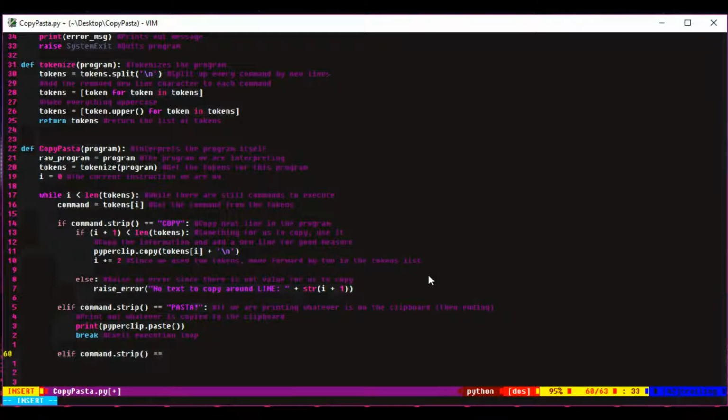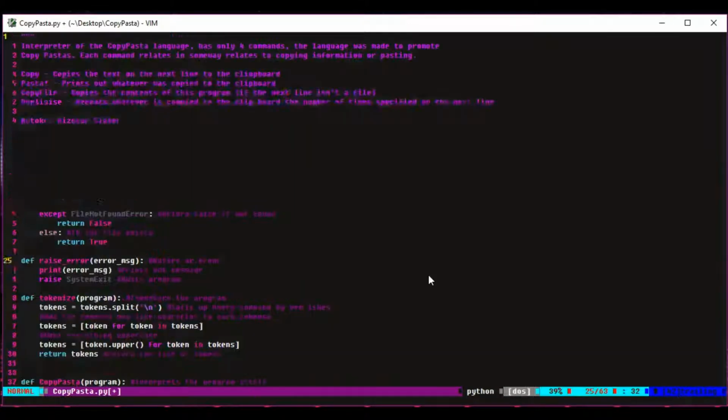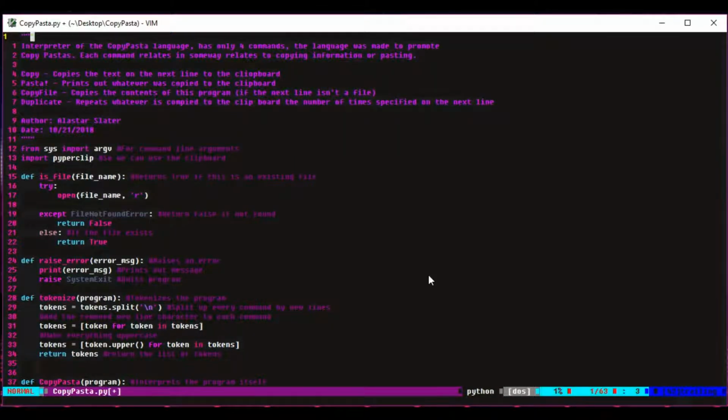And then I just jump up to see what the commands are once again. Honestly, I should have been able to remember it off the top of my head. There's only 4 of them.